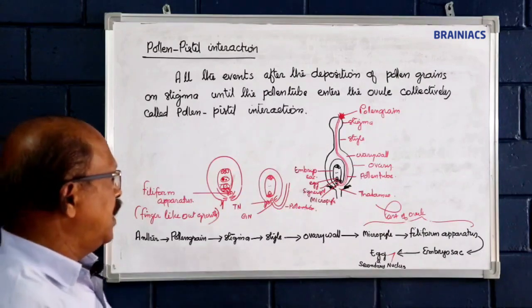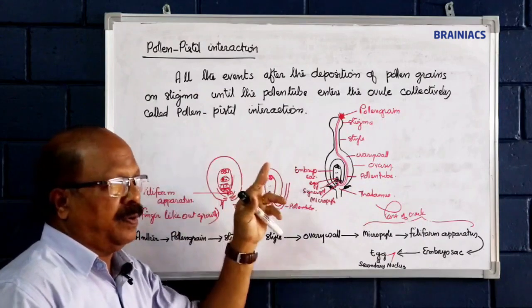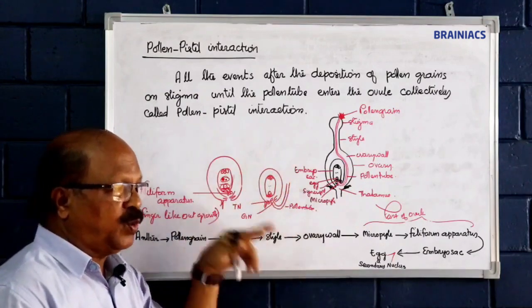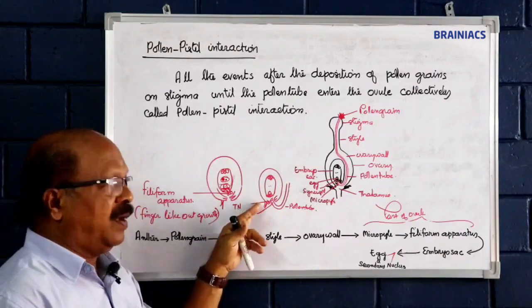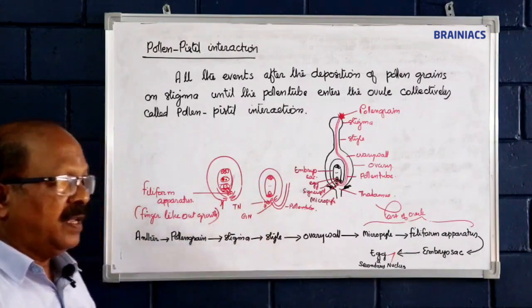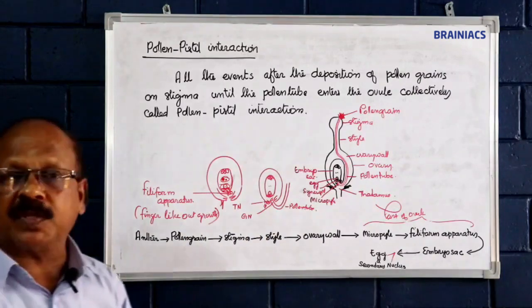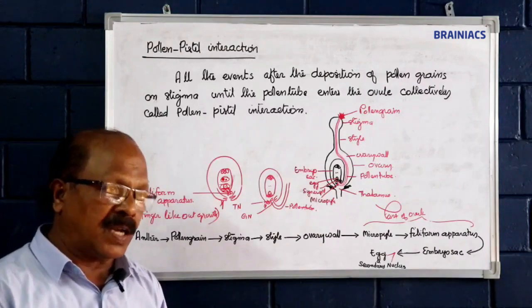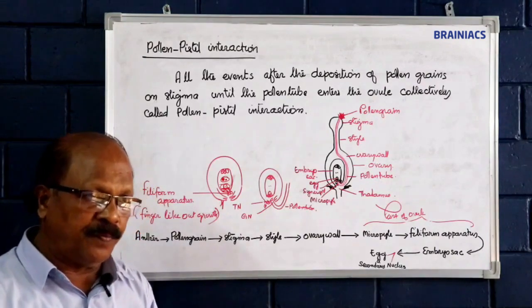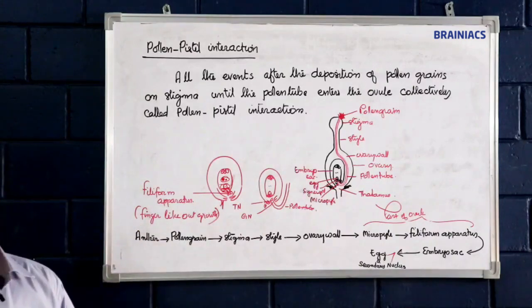As a result, the sperm nucleus in the pollen tube directly enters the embryo sac and double fertilization happens, so that the egg becomes zygote, and the polar nuclei become the secondary nucleus or definitive nucleus which fuses with the sperm nucleus to form the PEN or primary endosperm nucleus.